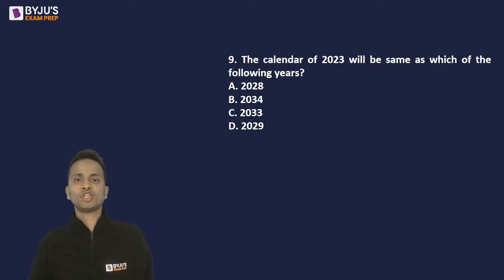Now question number 9 is based on calendars. The calendar of year 2023 will be same as which of the following years?